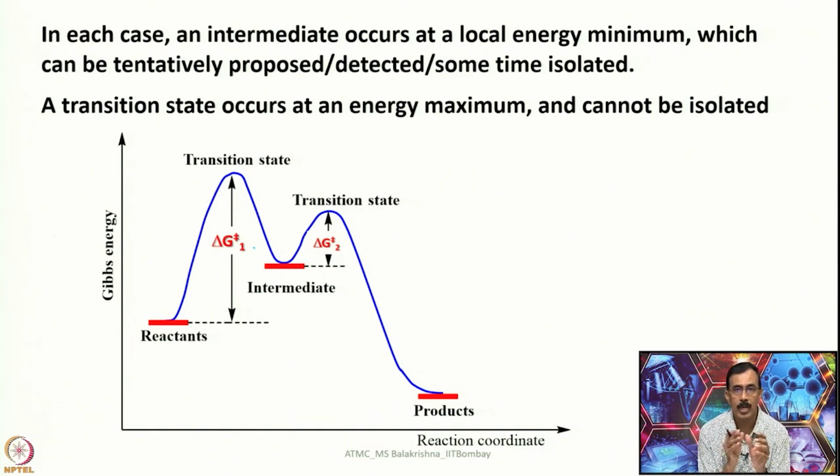The intermediate that we obtained either theoretically can be proposed or through some spectroscopic or analytical measurements can be detected, and in some cases it can also be isolated, provided we provide ideal conditions for its isolation. The transition state occurs at the energy maximum and cannot be isolated because it is a high energy transient species and it is very difficult to isolate.